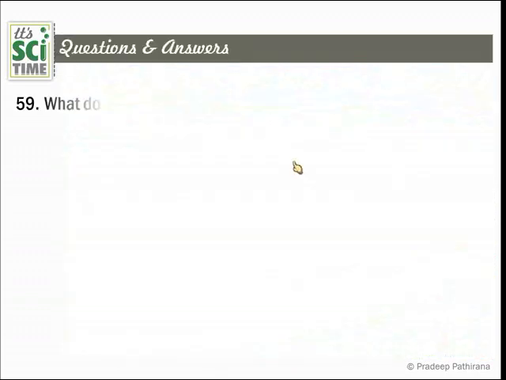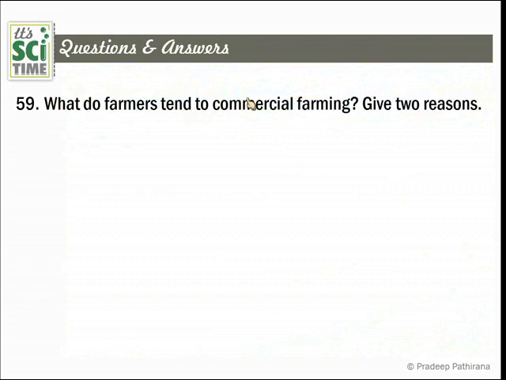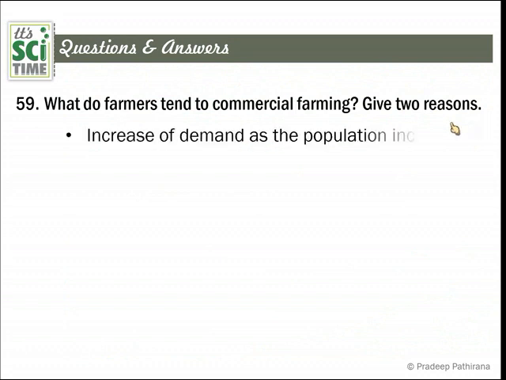Let's talk about them. Why do farmers tend to commercial farming? Give two reasons. You can give many reasons. Number one, increase in the demand of population. Therefore, by home gardening or cultivating in the village, you can't supply the food needed for the people living in urban areas.